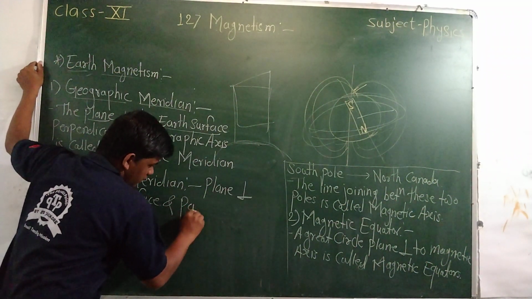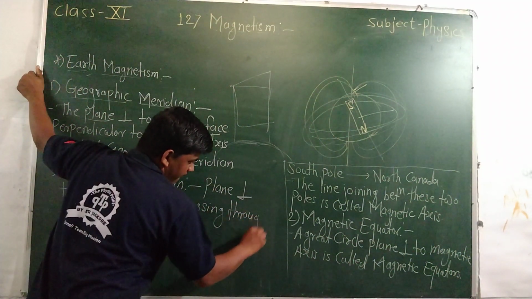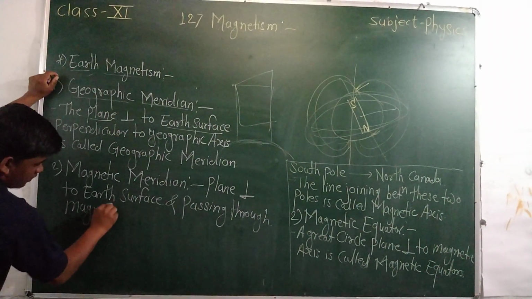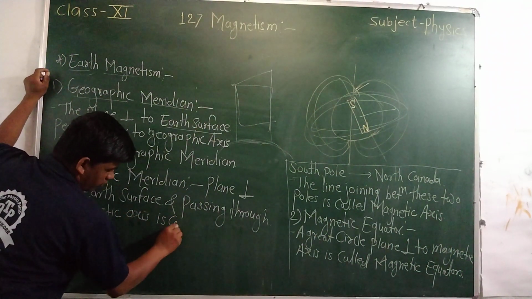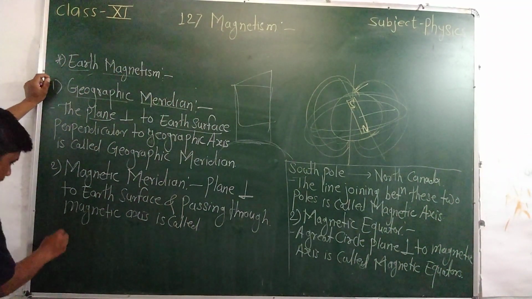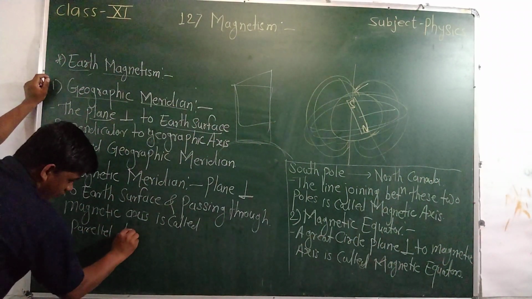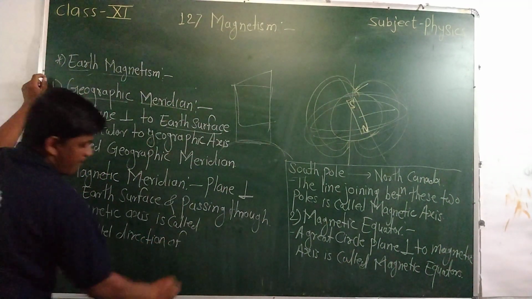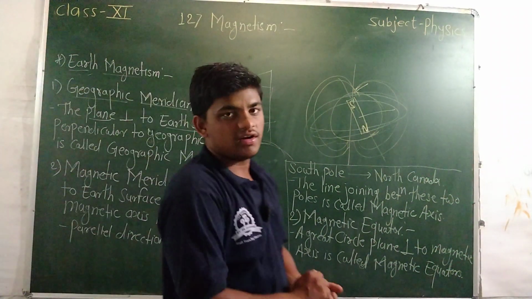It is called the magnetic meridian, and it is in the parallel direction of the magnetic field B. These two different terms will be considered.